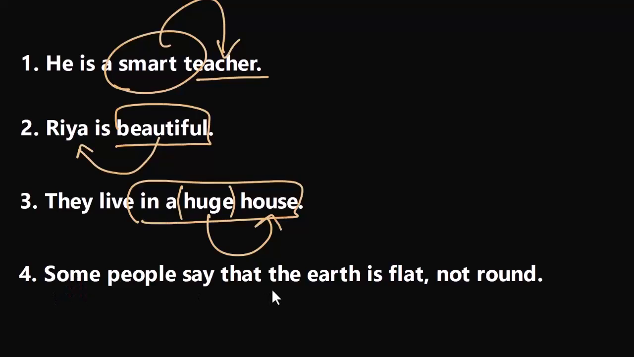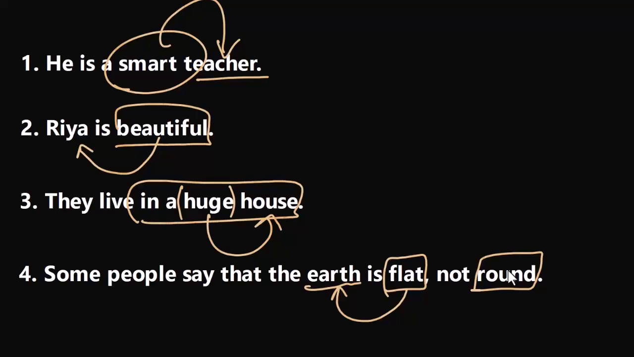Some people say that the earth is flat, not round. I mean, some say that. That's all right. So some people say that earth is flat. Flat is a descriptive adjective because it's modifying, giving information about the noun earth. And it is describing it, modifying it in terms of its size, shape. It is flat, not round. Round is another descriptive adjective.